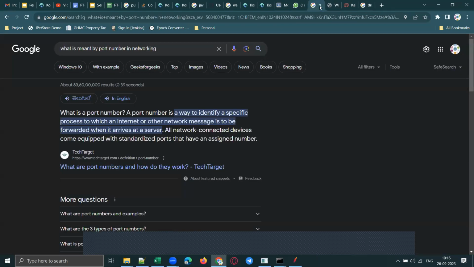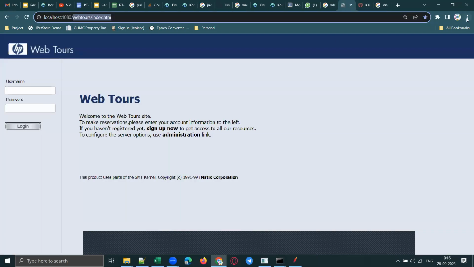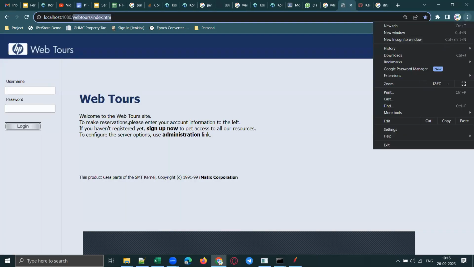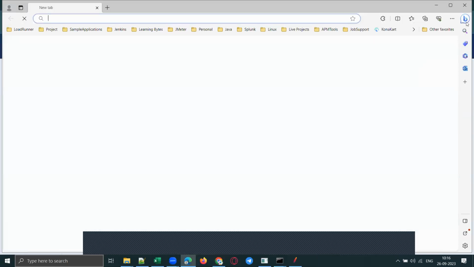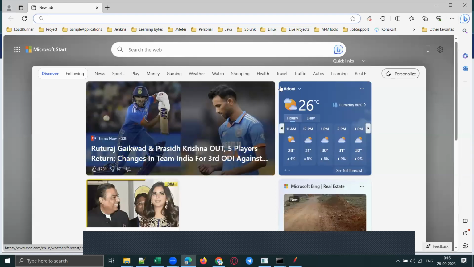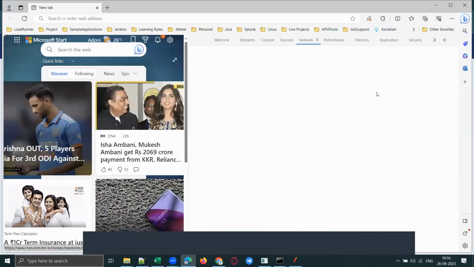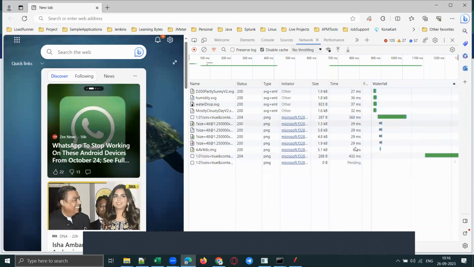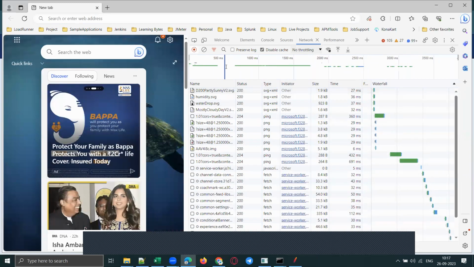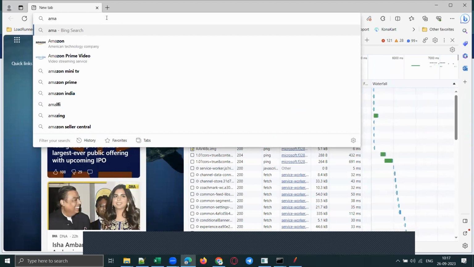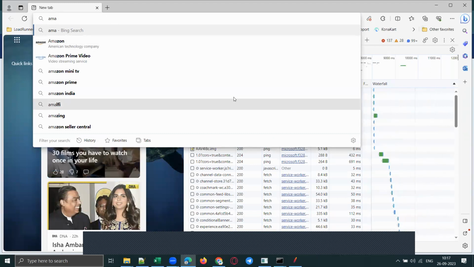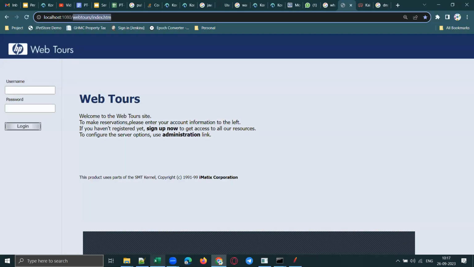Hold on one second. I will open another browser, the Edge browser, and launch something called developer tools. This tool is called developer tools. We'll discuss what a developer tool is and its importance later.